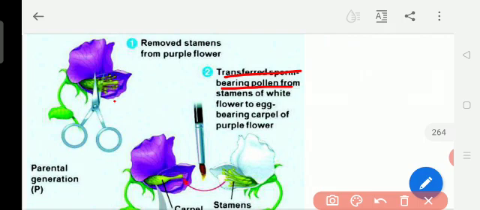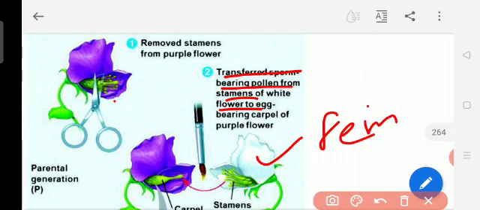So in this we can see the yellow color pollen grain. This is the stamen, the male part. Of the white flower, he chose the egg, the female part, and in the purple flower he chose the male part, that is the stamen, the reproductive organ. And here is the egg. So what he did, he added this stamen in the white flower, in the ovary, in the egg.